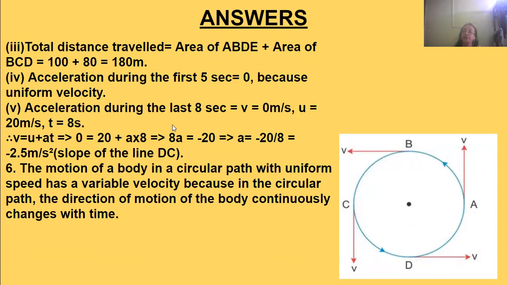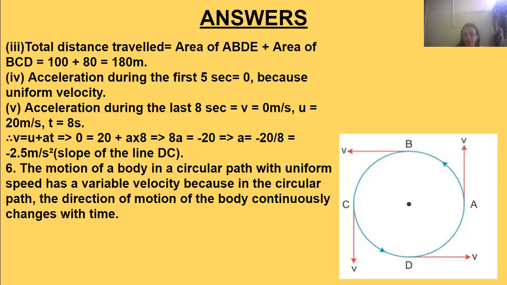Now in the last 8 seconds, the final velocity will be 0 because it is coming to rest, and the initial velocity will be 20 meters per second because it was moving with a velocity of 20 meters per second for 5 seconds, and then it is being retarded. So the initial velocity is 20 meters per second, the final velocity is 0, and the time is 8 seconds.